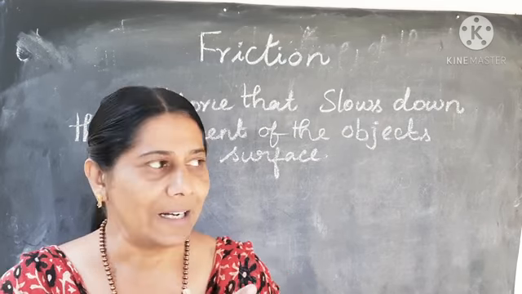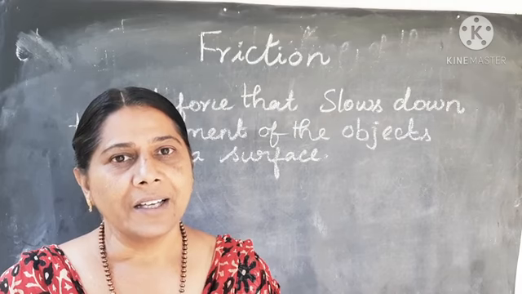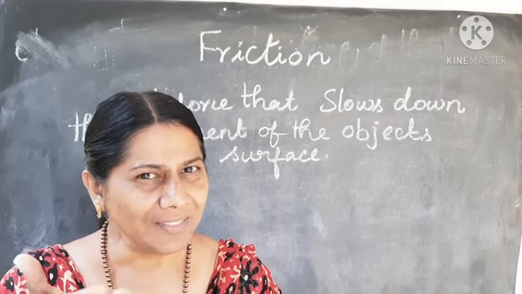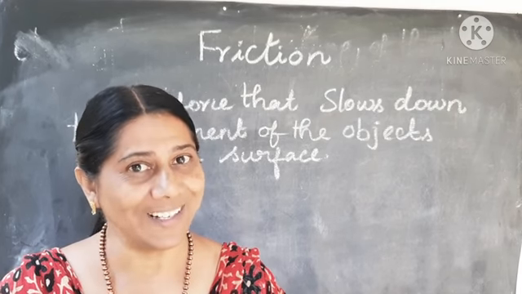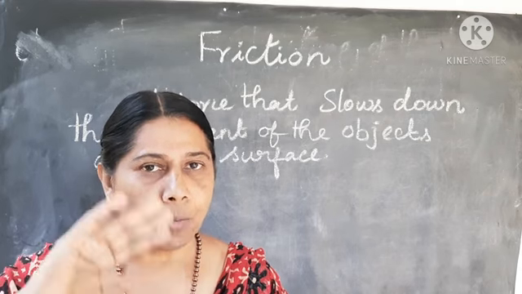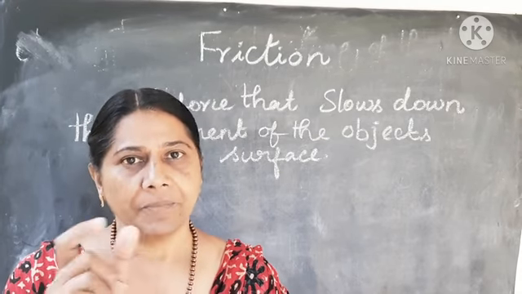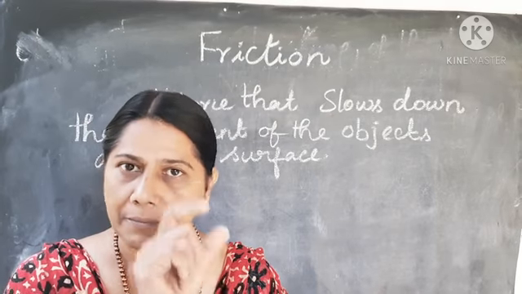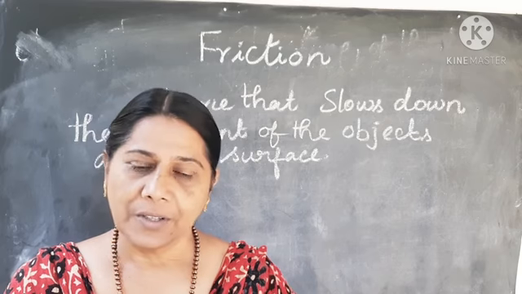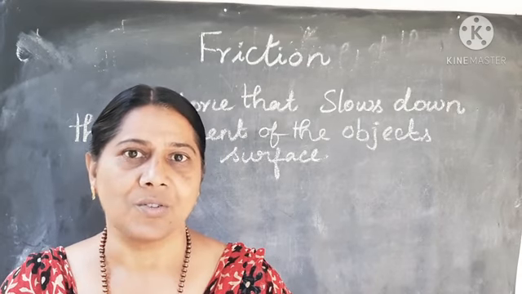The same thing applies in the case of all machines. Have you seen? We apply a certain amount of oil to a door or any machine if we hear any sound from it. Why? What is the reason? When we apply oil, it creates one more layer between the two surfaces, that means between the wheels of the machines or between the two doors. So there are some things we can use to reduce friction.